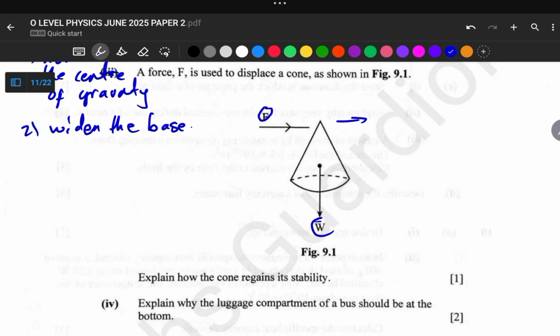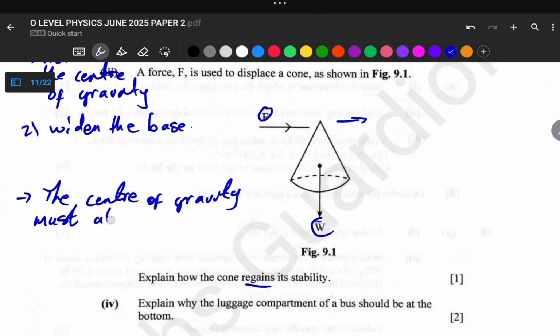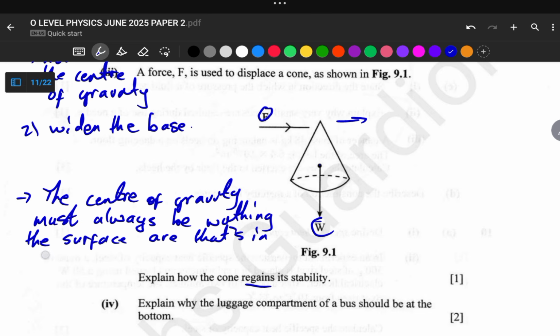To explain this, we can say for this cone to regain its stability, this center of mass, or the center of gravity, must always be within the surface area that is in contact with the ground.